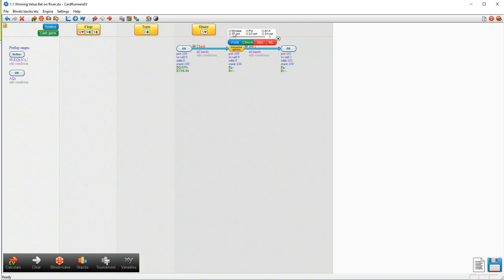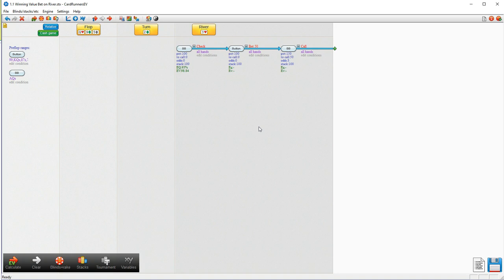Our opponent's going to bet. So he's going to bet the same sizing that we were going to bet. So we're going to put half pot there. And we're obviously not going to fold. We're just going to call everything, basically. So the difference here is that if we have a value hand, we're still getting an extra 50 in the middle.